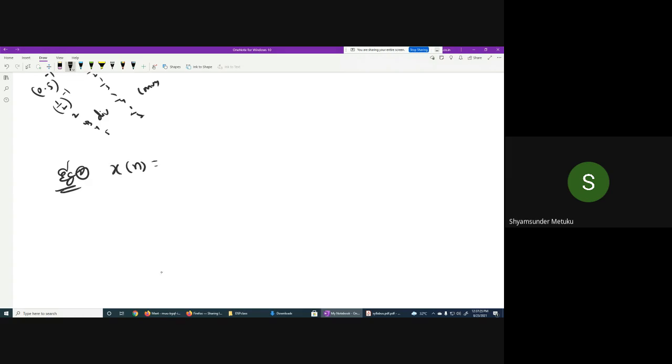x of n is equal to, what should I write? u of minus n minus 1. Maybe minus also we can take. Can you tell me what it indicates? The time operations, I think I have discussed in the very beginning classes. How do you draw this? Tell me.